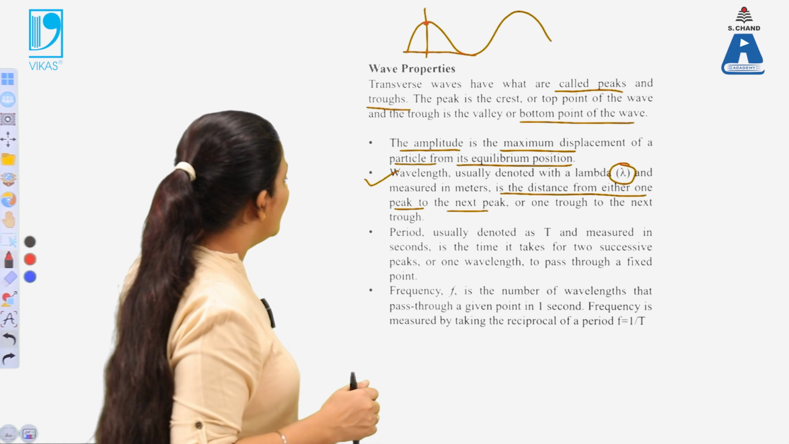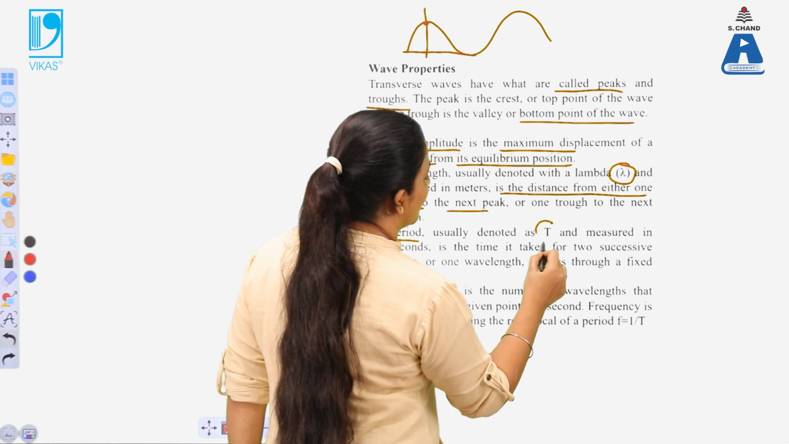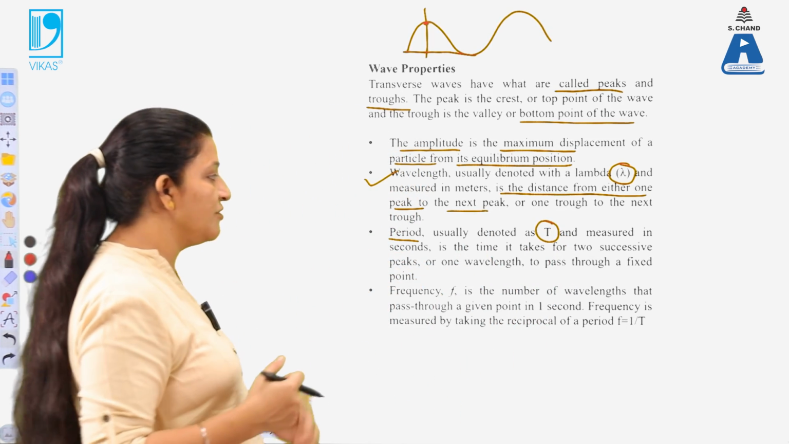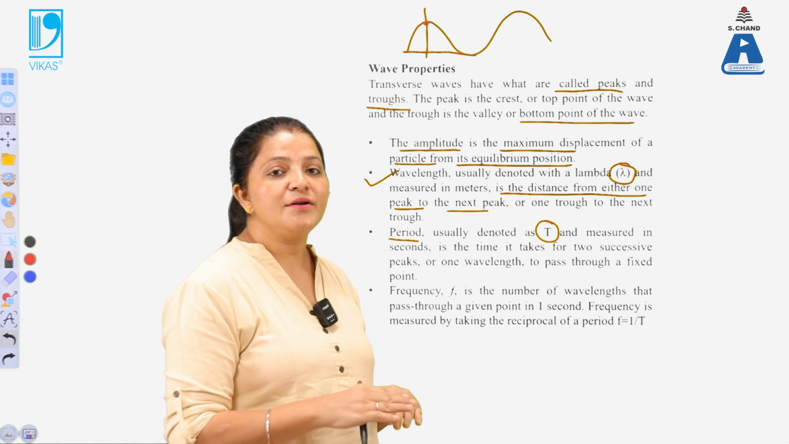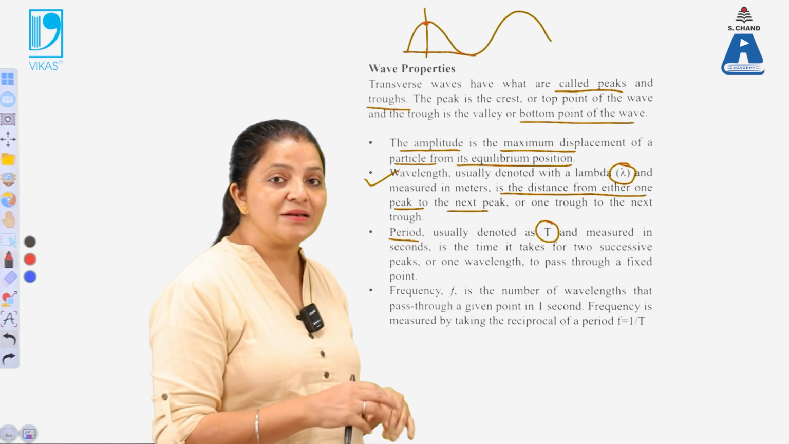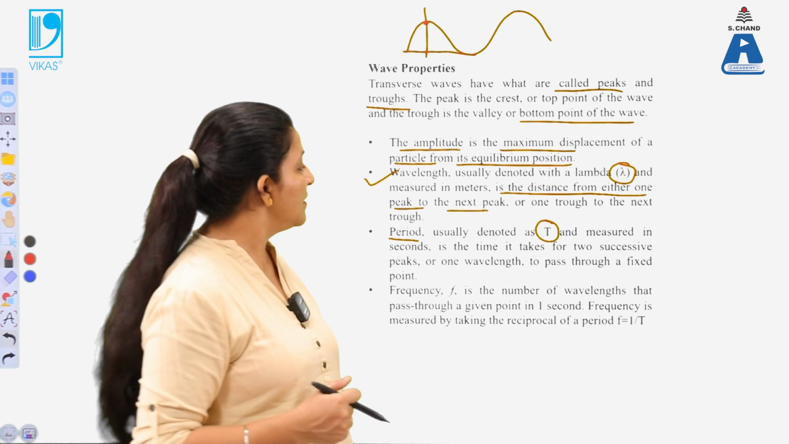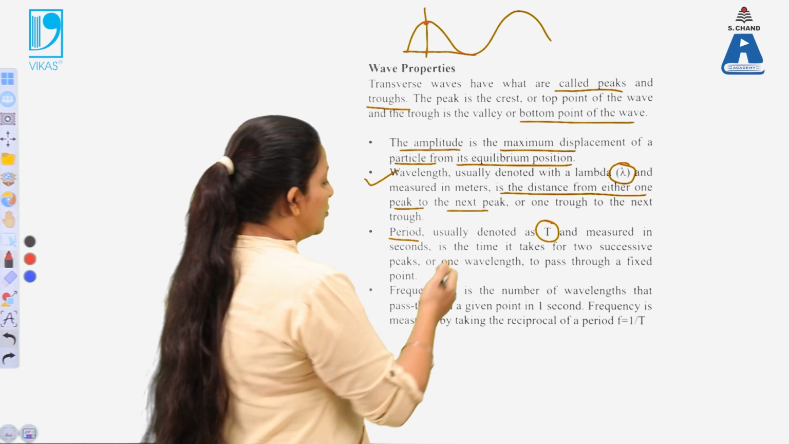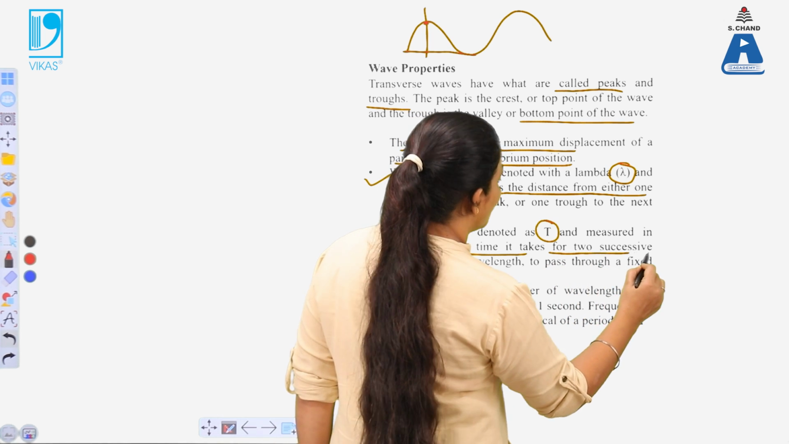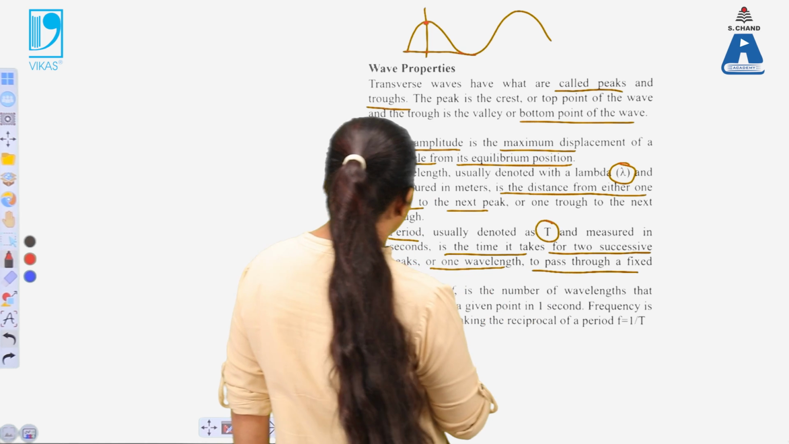Now the next term is the time period. The time period is usually denoted by T, and it is measured in seconds, because the information from one end to the other is transferred in terms of seconds. That's why the time period is taken in seconds. It is defined as the time taken for two successive peaks, or one wavelength, to pass through a fixed point.